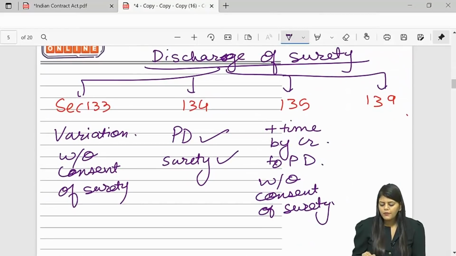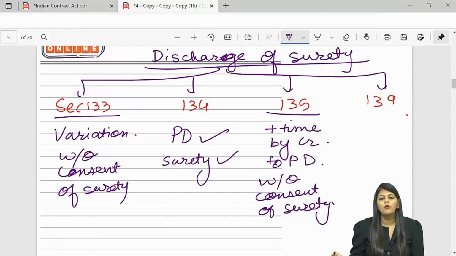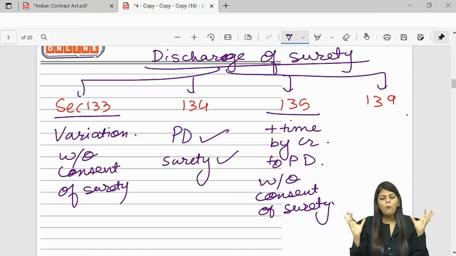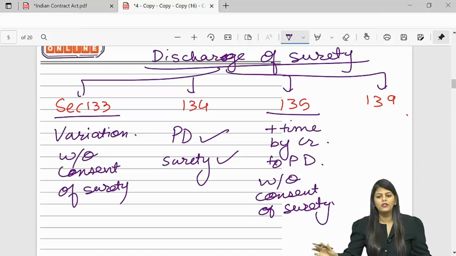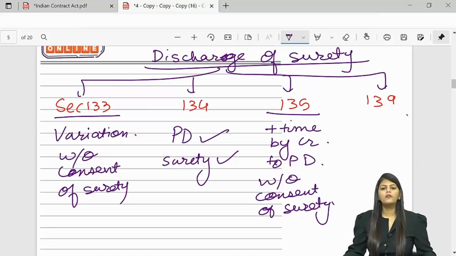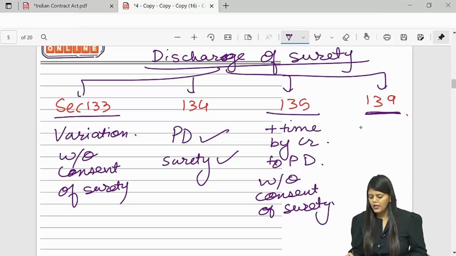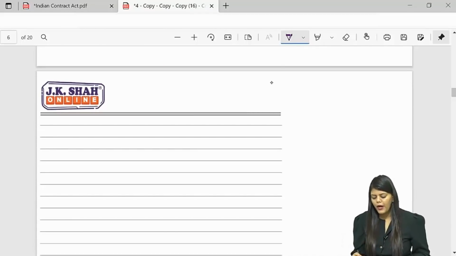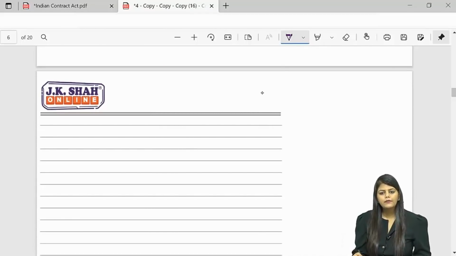Now students ask me, ma'am, section 133 and 135 are the same. Okay. Section 135 specifically talks about extra time given. Section 133 is any other change. Just the number has changed, but the conclusion still remains the same. So section 133 is variation, and 135 is extra time. Section 139 says, if the creditor does not do his duty, the surety is discharged. Now what is this? Example, you know, in practical life even honesty is guaranteed.